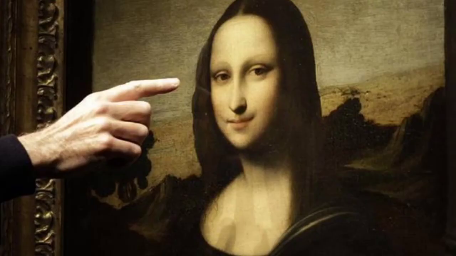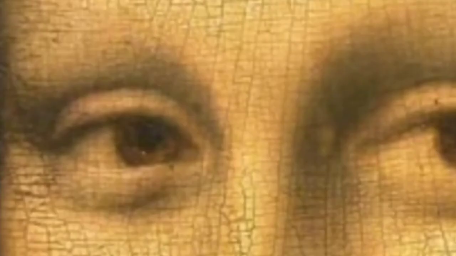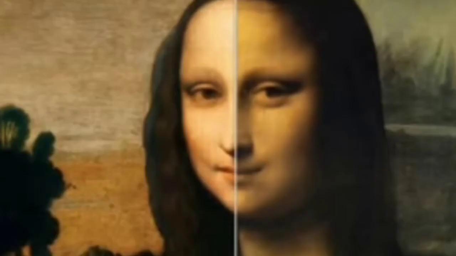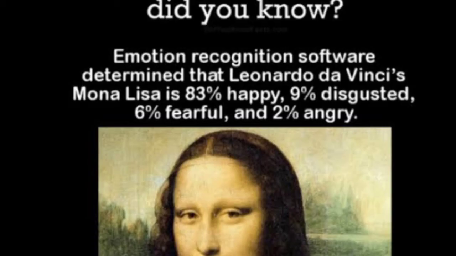Many people think that Da Vinci did not paint eyebrows on Mona Lisa, but in digital scans, painting strokes have been found which Da Vinci used in that painting. That means Da Vinci did paint eyebrows on Mona Lisa, but due to time and poor cleaning techniques, they have vanished. And to know the expressions of Mona Lisa, an emotion recognizing software was invented, and it found that Mona Lisa is 83% happy, 9% frustrated, 6% scared, 2% angry and 1% neutral.